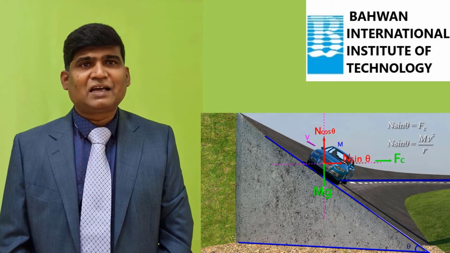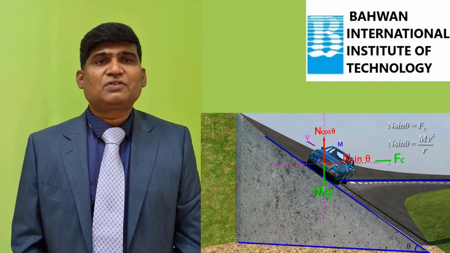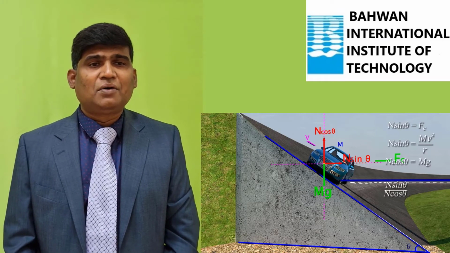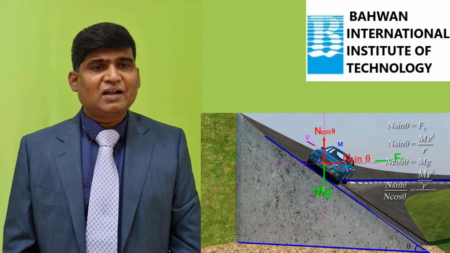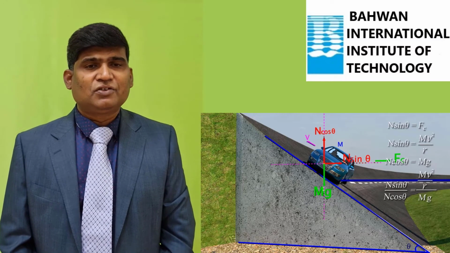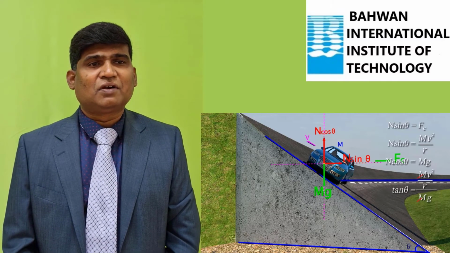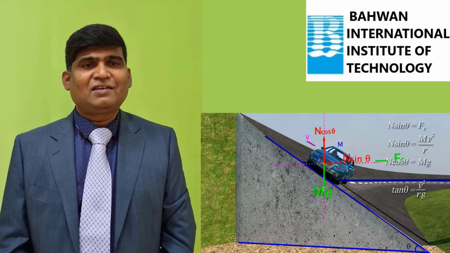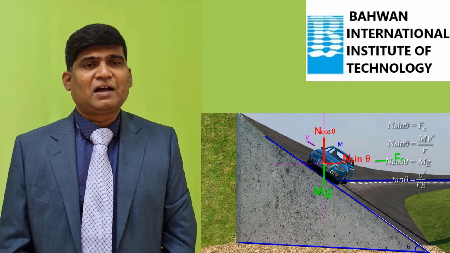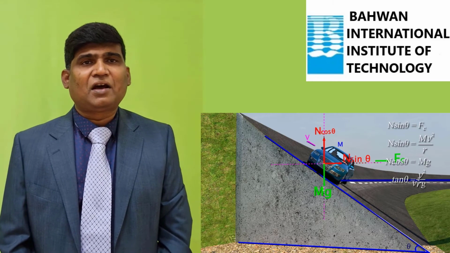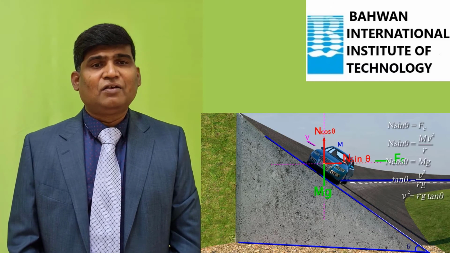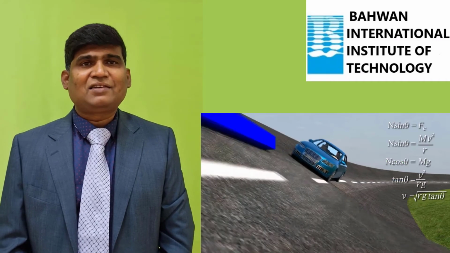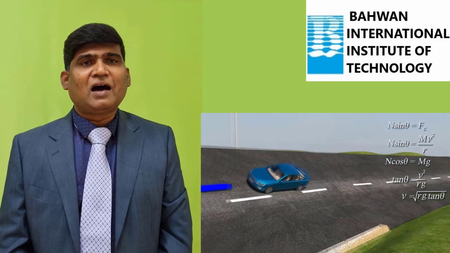So I can write n sine theta is equal to mv square by r, where mv square by r is the centripetal force. Now, the other component, as I told, n cos theta is balanced by mg, so we can write n cos theta is equal to mg. By solving these two equations, we will get tan theta is equal to v square by rg, where theta is the angle of inclination. How much angle we raise the outer edge, that itself is the angle of inclination. So tan theta is equal to v square by rg.